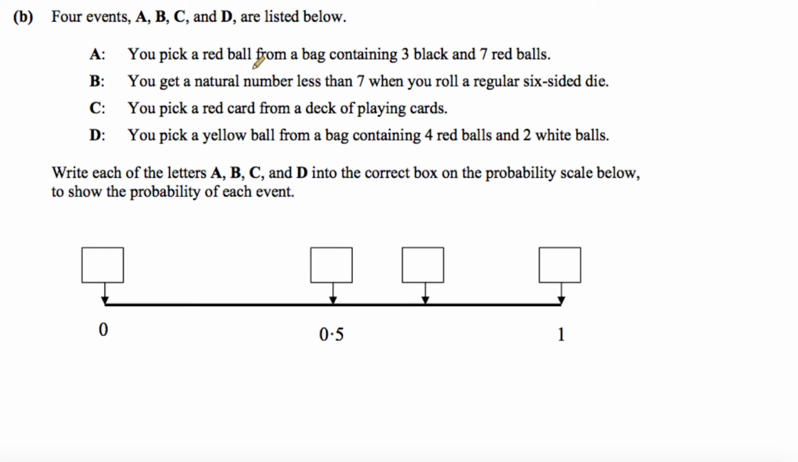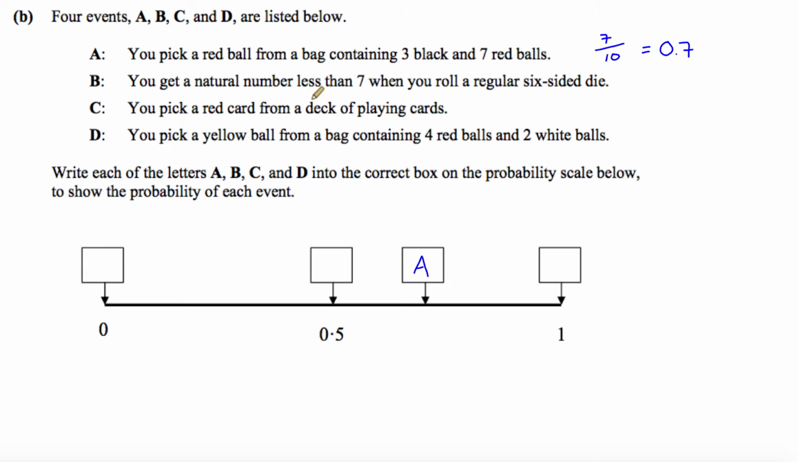So let's have a look at the first one again. You pick a red ball from a bag containing 3 black and 7 red balls. Well, the probability of picking red is going to be 7 red out of a total of 3 and 7, which is 10 balls. So it's 7 over 10, which we can also write as 0.7. So that's going to have to be this one here because it's bigger than 0.5. Between 0.5 and 1, that's going to be A.